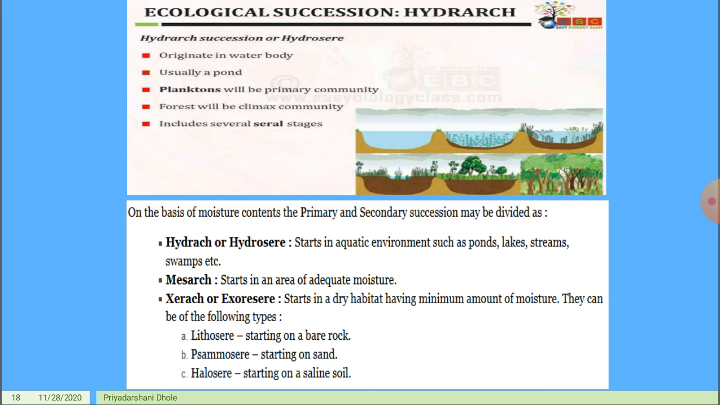In mesarch, it starts in an area of adequate moisture, where moisture is present. In xerarch, it starts in a dry habitat having a minimum amount of moisture. They can be of the following types: lithosere, starting on bare rock, then psammosere, starting on sand, then halosere, starting on saline soil. This is the hydrarch.